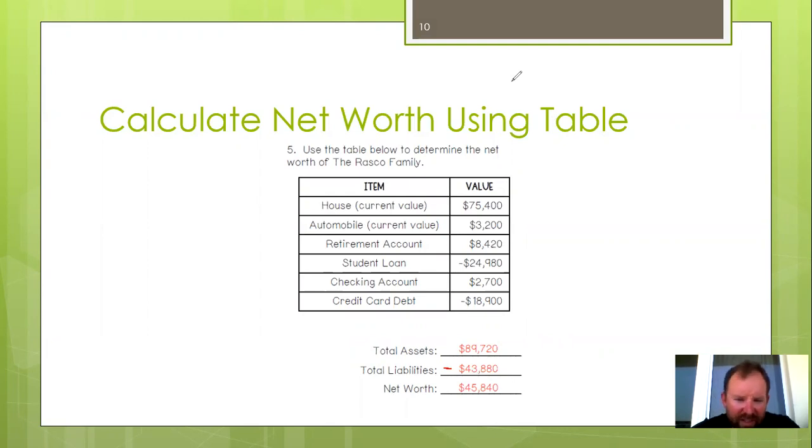All right, really, guys, that's really all there is to asset and liability tables and net worth. They're not super complicated. They're just addition and subtraction and being able to recognize what is an asset and what is a liability. All right, y'all go ahead and do the activities associated with this. If you have any trouble, let me know.